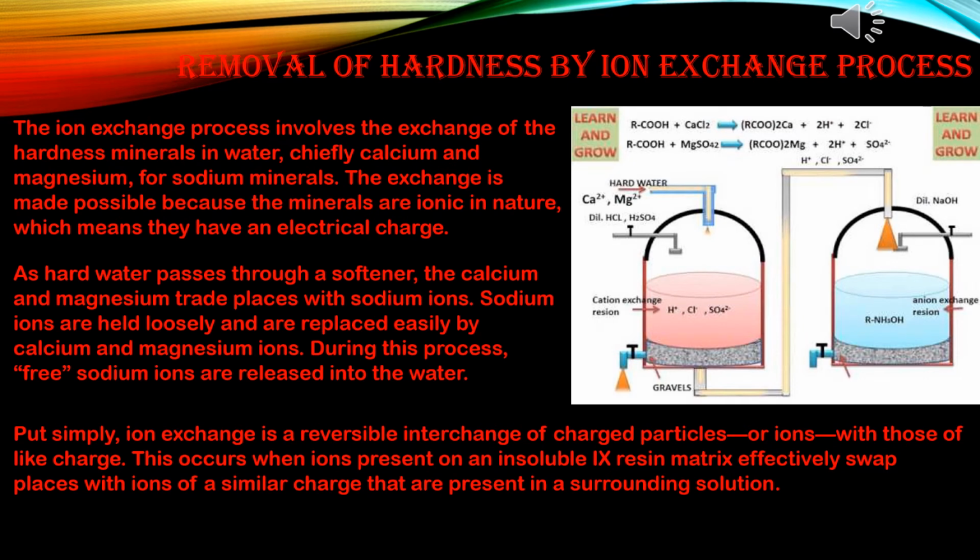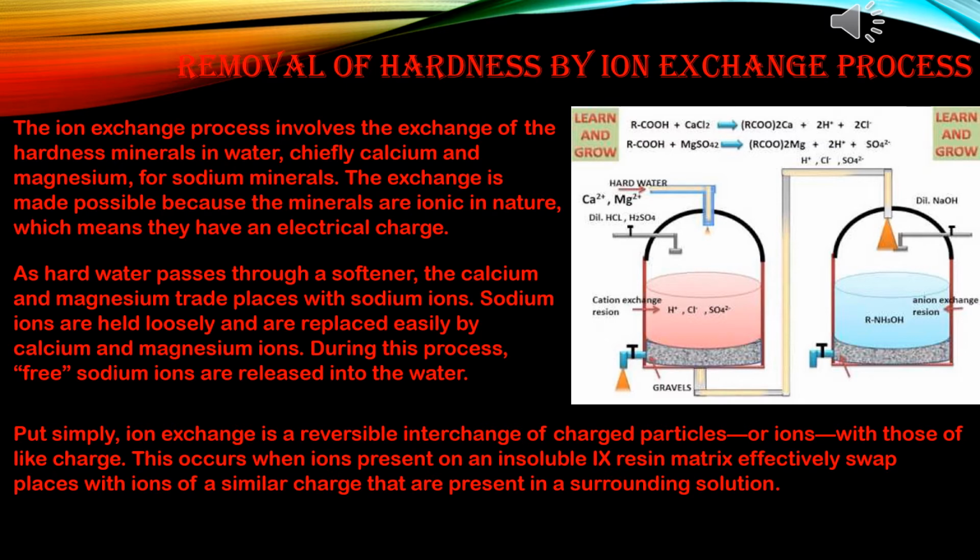Removal of hardness by ion exchange process. That means removal of hardness by another process. The ion exchange process involves the exchange of the hardness minerals in water, chiefly calcium and magnesium, for sodium minerals. The exchange is made possible because the minerals are ionic in nature, which means they have an electrical charge. That's why this process is called ion exchange. Please see the diagram so you can relate this.